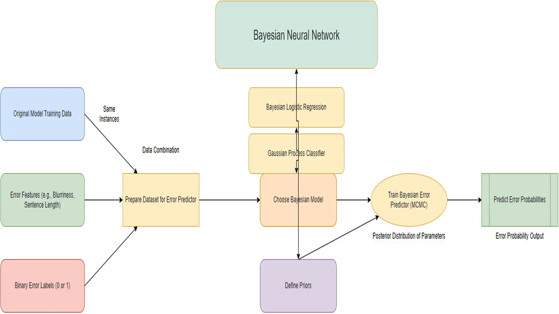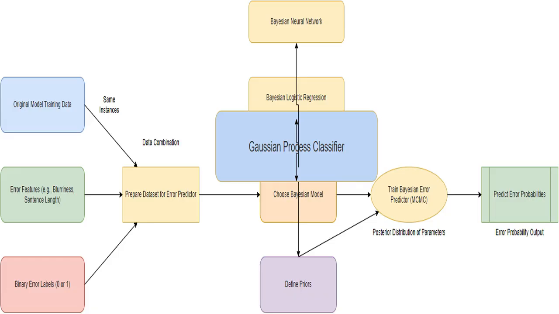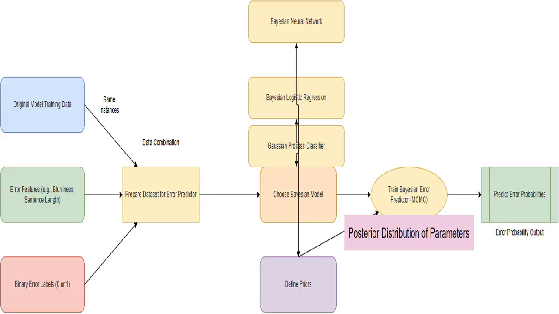Bayesian neural network. This provides uncertainty estimation, which is useful in error prediction to quantify the confidence in predictions of errors. Gaussian process classifier. A good choice particularly when dealing with complex relationships between error features and errors made by the original model. Analyzing the posterior distribution of the Bayesian error predictor's parameters. This reveals which error features are most strongly associated with the original model's mistakes.